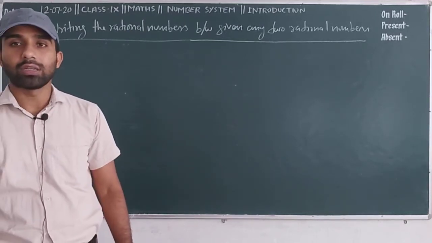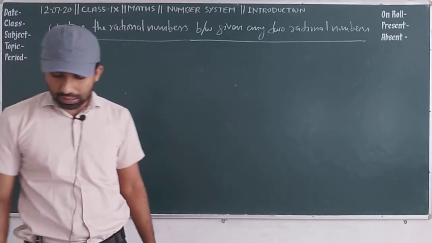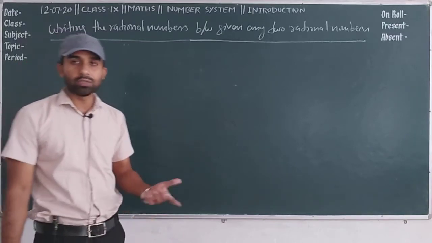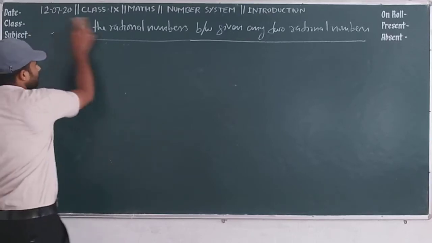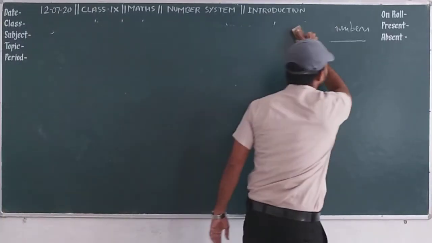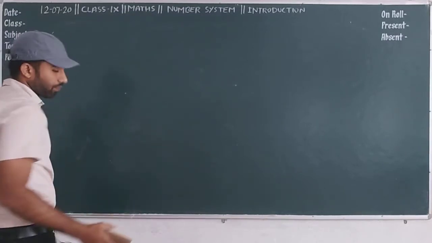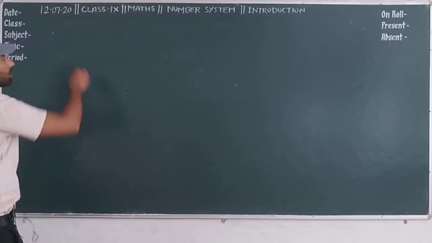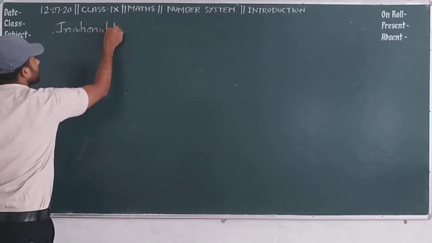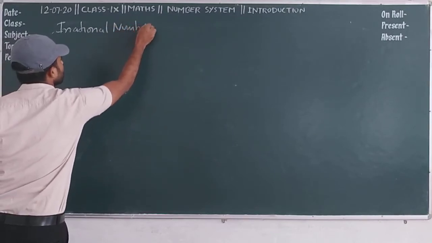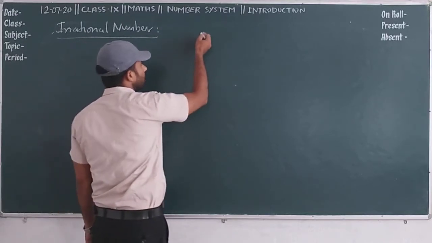Now the next topic is irrational number. What is an irrational number? Here we will talk, because we know about rational numbers. A number which cannot be expressed in the form of p by q is called an irrational number. I hope you understood how we can find a rational number between two given numbers. Now the next topic is irrational number. Those numbers which cannot be represented as p by q.